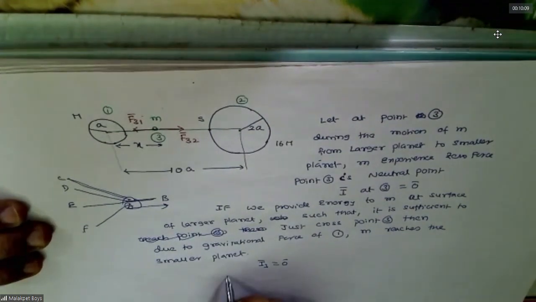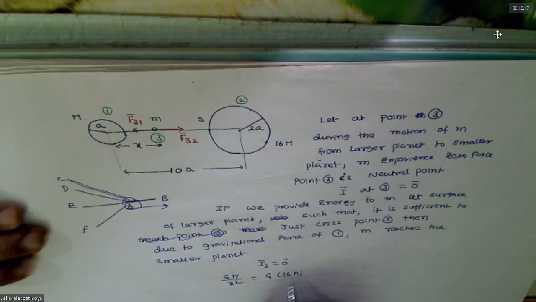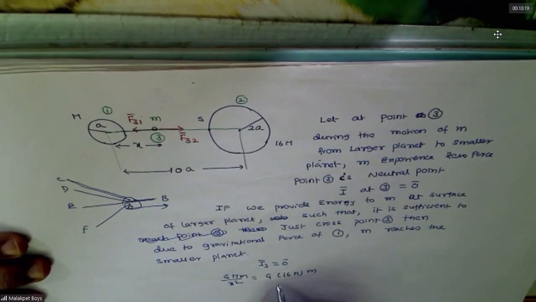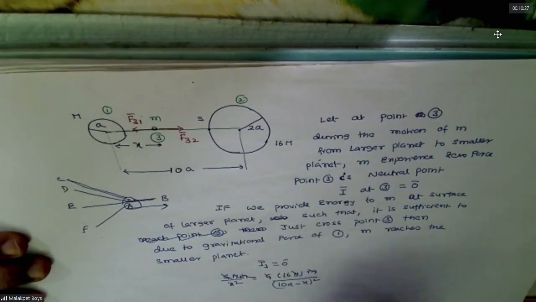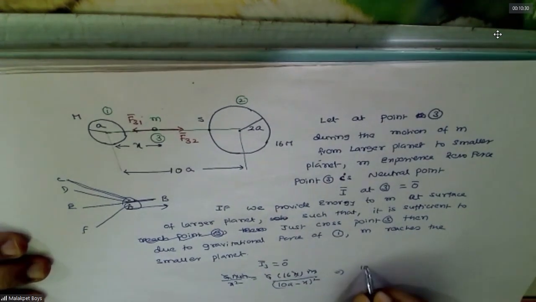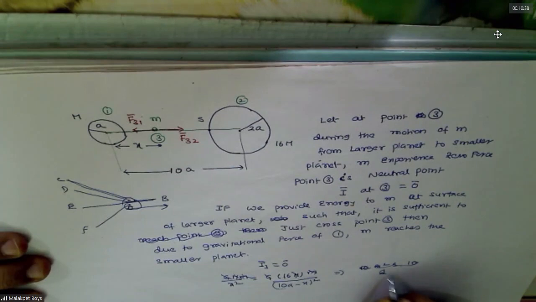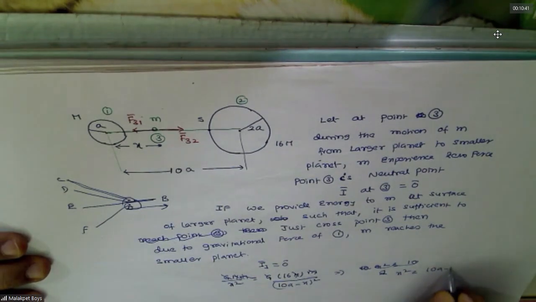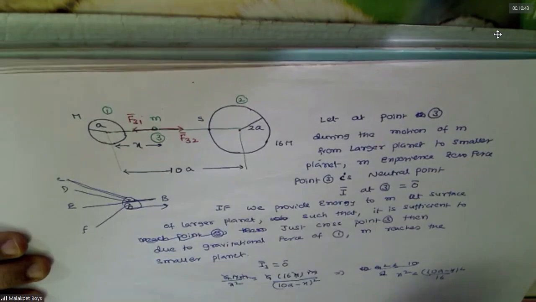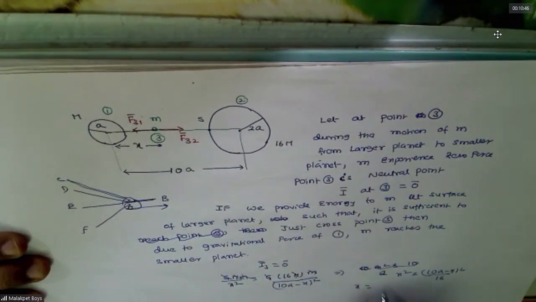So here this is GM by x square, G 16m by. Do you agree with this? Yes, I believe so. Agreed.